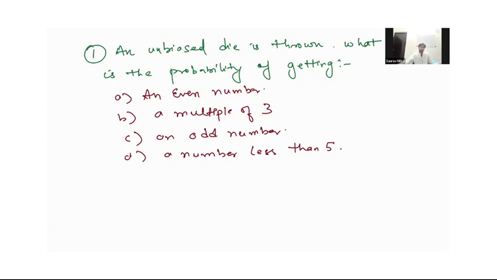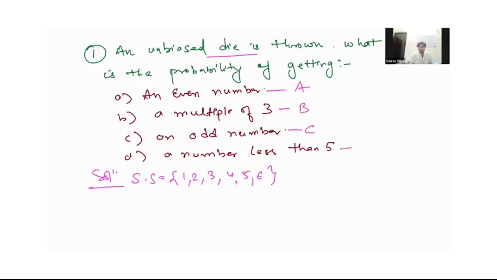An unbiased die is thrown. What is the probability of getting an even number? First of all, we should know the sample space of this experiment. Since a die is thrown, the sample space is 1, 2, 3, 4, 5, 6. Now let us call these events A, B, C and D.